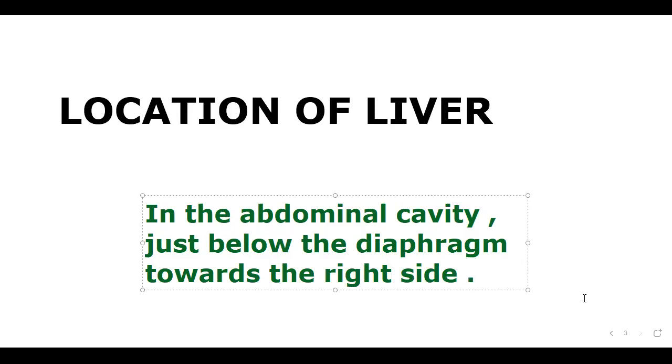Okay. So that's it. Location of the liver: in the abdominal cavity, just below the diaphragm, towards the right side. Next, number of lobes in the liver. How many lobes are there in the liver? Two lobes. There are two lobes in the liver, which we can call the right lobe and the left lobe.